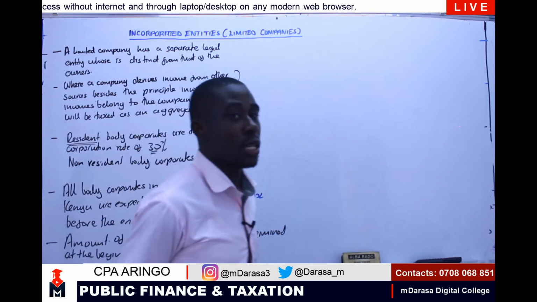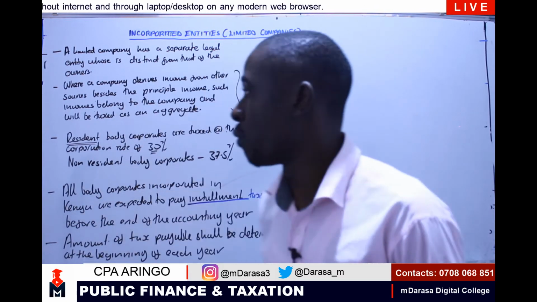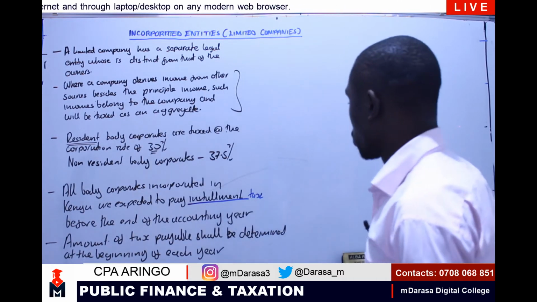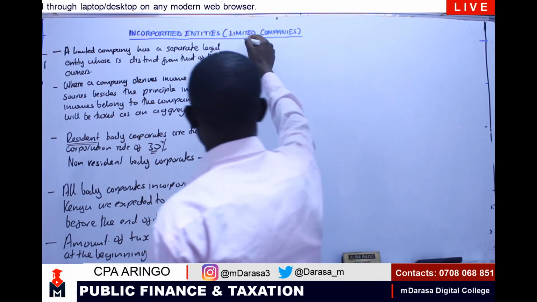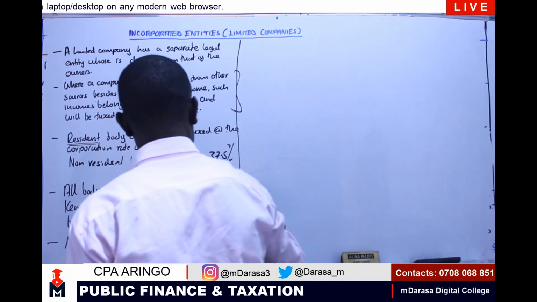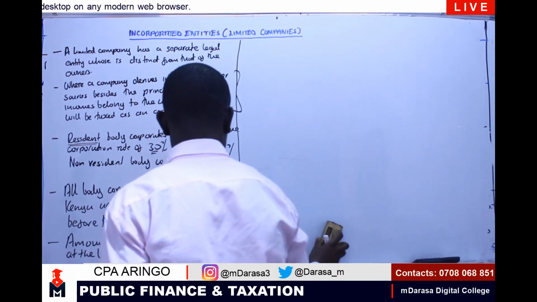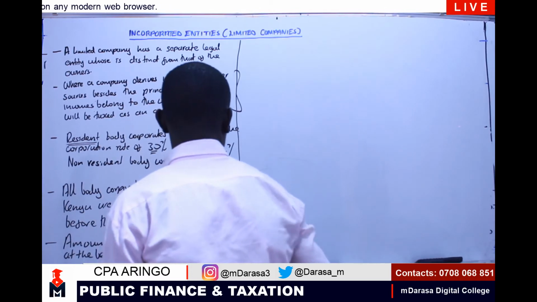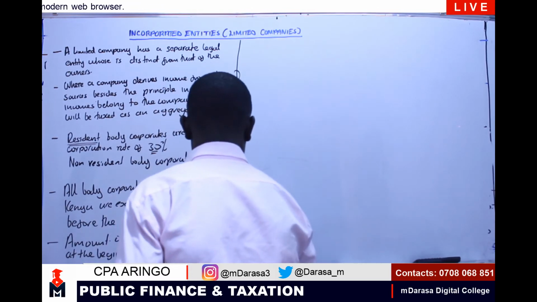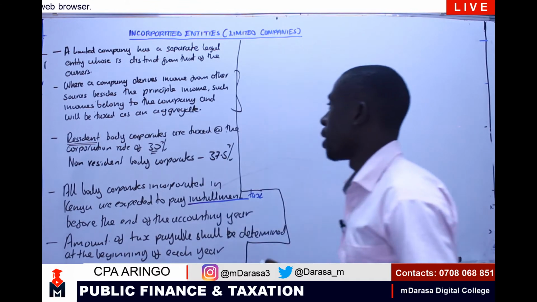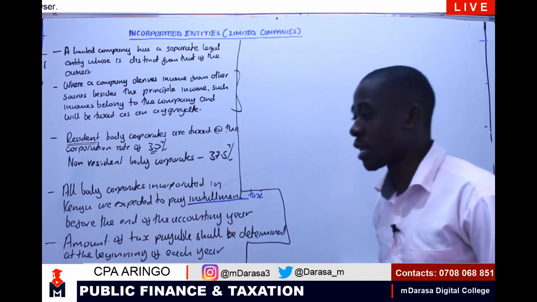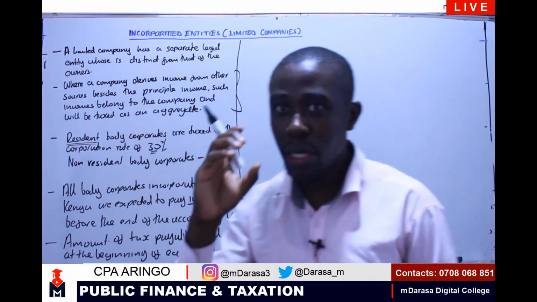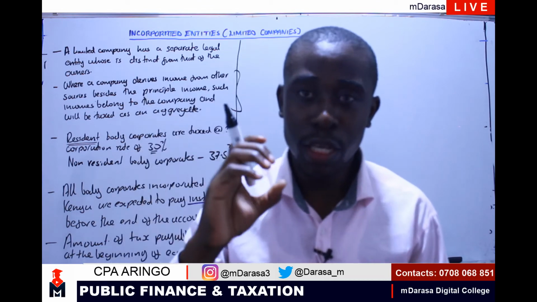Maybe to understand the concept of installment tax, you'll find that for us to estimate this installment tax, we normally estimate it at the beginning of the accounting year.